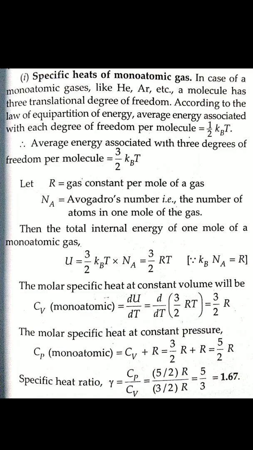So for 3 degrees of freedom, the energy is 3 by 2 kB into T.